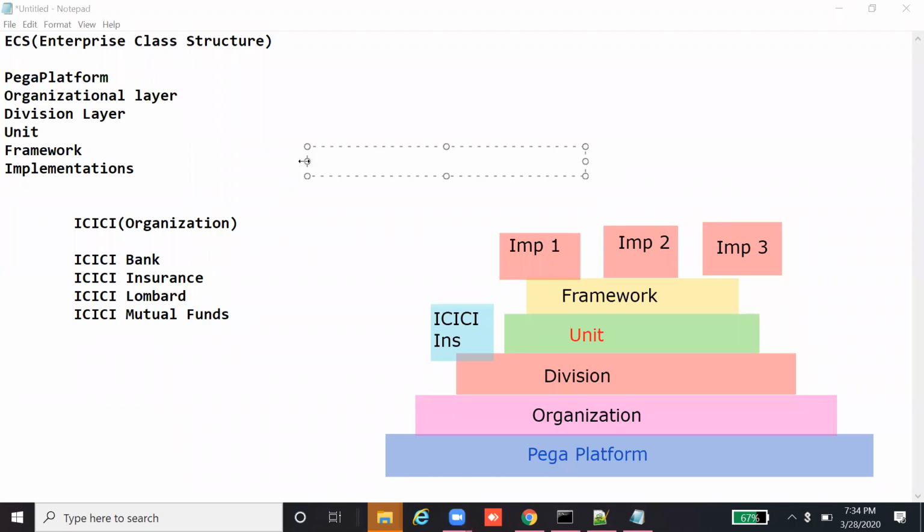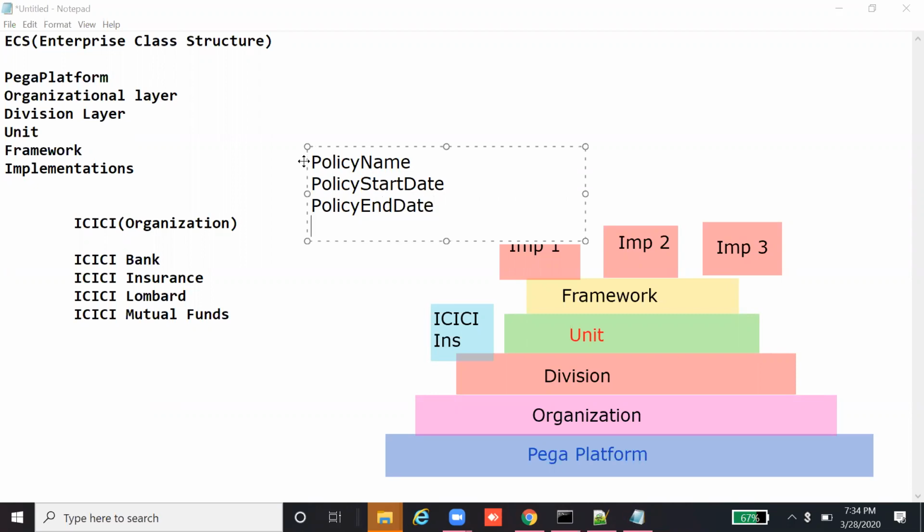Let's say policy name, okay, and policy start date and policy end date, and let's say name, okay, name, and like age. So these are the different types of fields and properties that we normally get in any insurance application if we take. So these fields, I need to use in my insurance application.